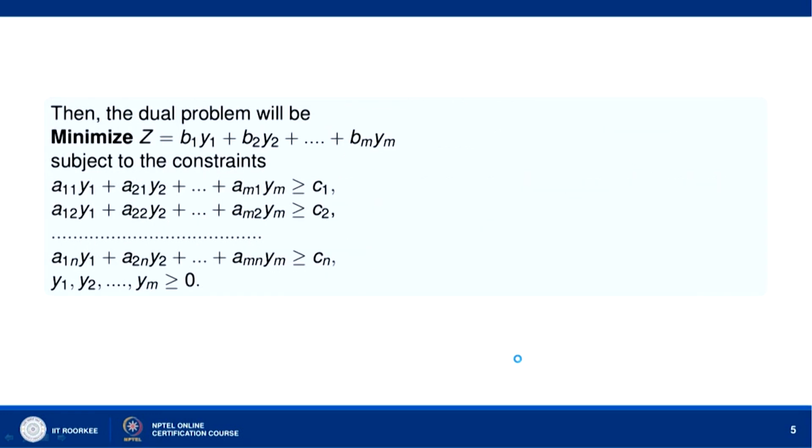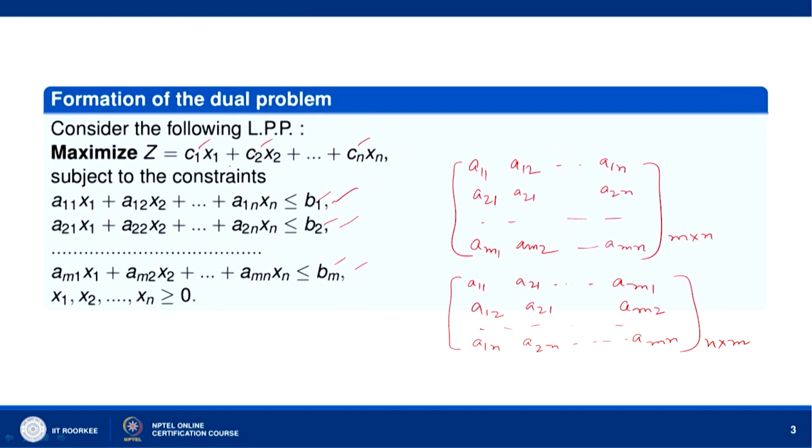Okay. So, now the dual problem will be: minimization of Z star equal to B 1 y 1 plus B 2 y 2 and so on B m y m, subject to the constraints A 1 1 y 1 plus A 2 1 y 2 and so on A m 1 y m less than or equal to C 1. A 1 2 y 1, A 2 2 y 2, A m 2 y m less than or equal to C 2, and so on, A 1 n y 1, A 2 n y 2 and so on A m n y m less than or equal to C n.